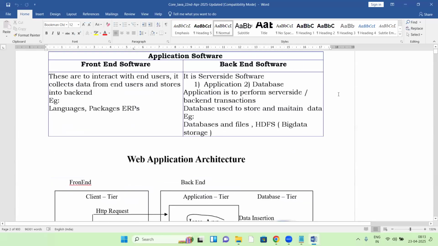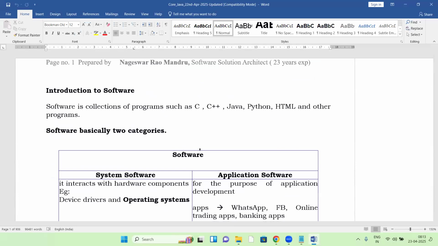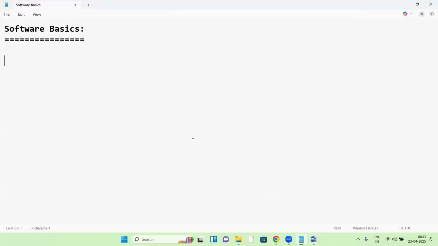Even without an IT background you can understand it. That's the reason I'm starting from the very scratch.